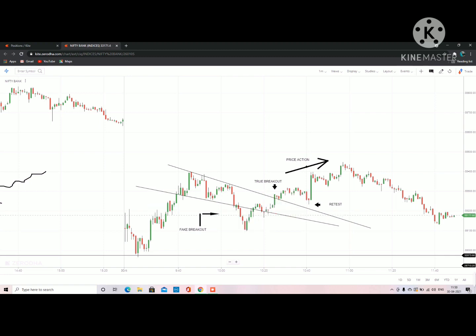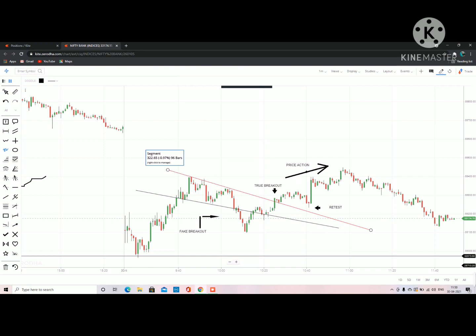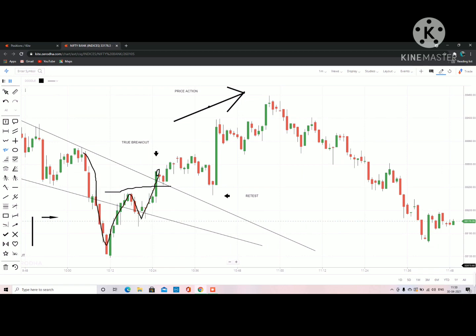Okay, so here you can see that a W pattern is also forming, which we call a double bottom pattern. And here its neckline is already broken. And my entry was here after breaking the resistance.